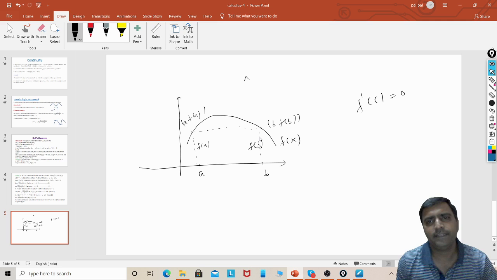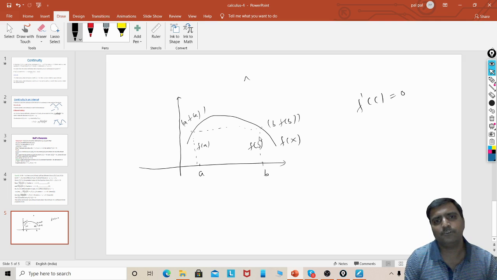When you take the differentiation, what does it give? When we differentiate a function, we get the slope of the tangent. The slope of the tangent is 0 when the tangent is parallel to the x-axis. So this is the tangent, parallel to the x-axis.